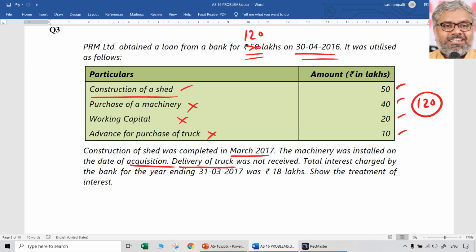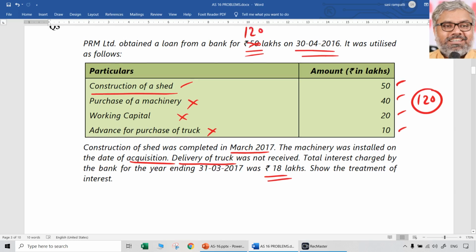Working capital can never be a qualifying asset. It is not an asset, first of all. It is general purposes expenditure for which the loan amount of 120 lakhs has been utilized to the extent of 20 lakhs. And the total interest charged by the bank was 18 lakhs. Show the treatment of interest. So this is the question that can be asked in the examinations also.